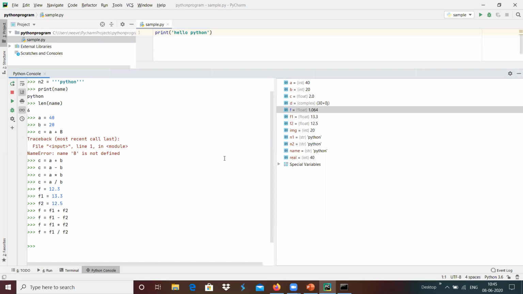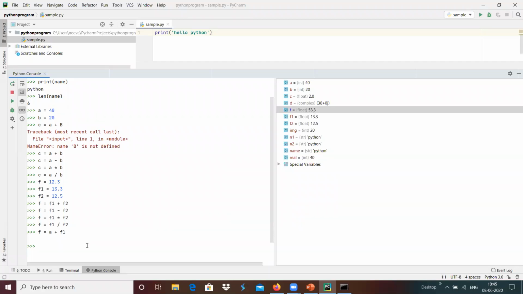In case we are adding an integer and a floating point variable, then the result will be a floating point variable. For example, I'm getting f equals a plus f1, and the output f is of data type floating point, with 53.3 as the content.